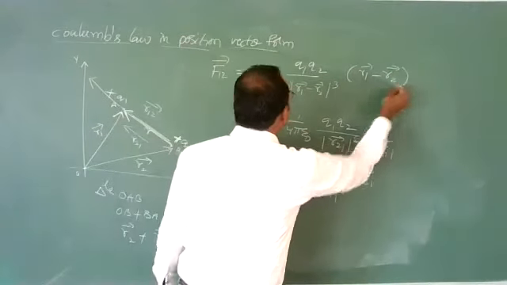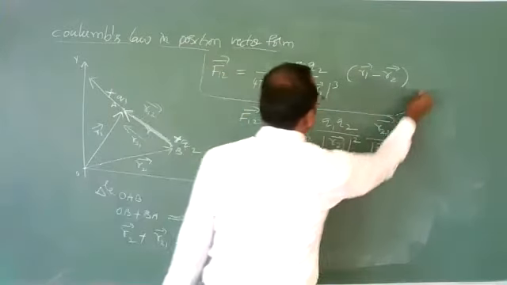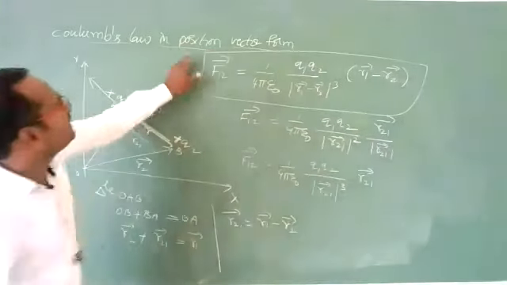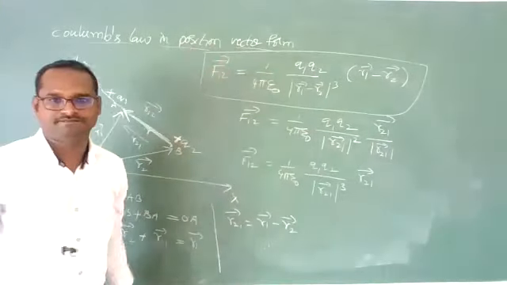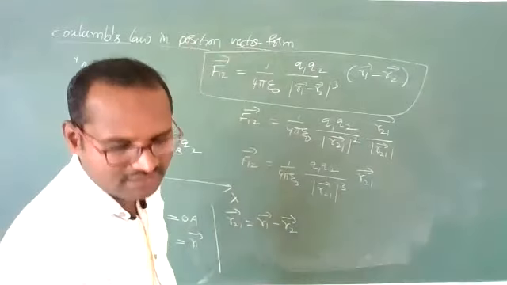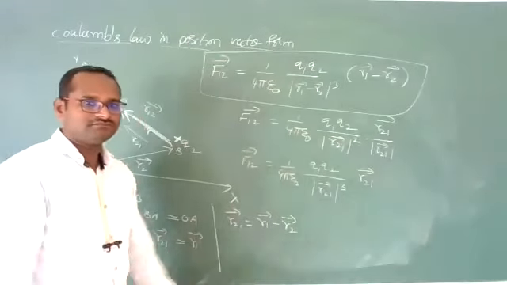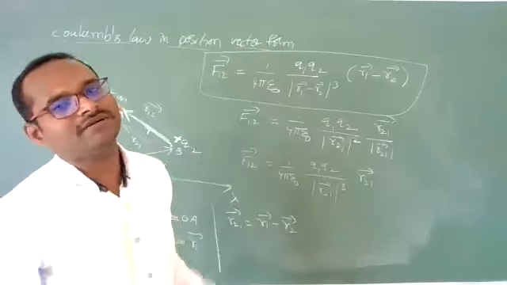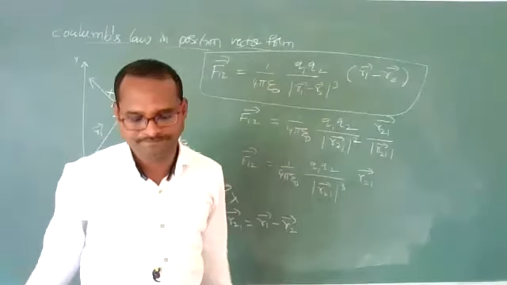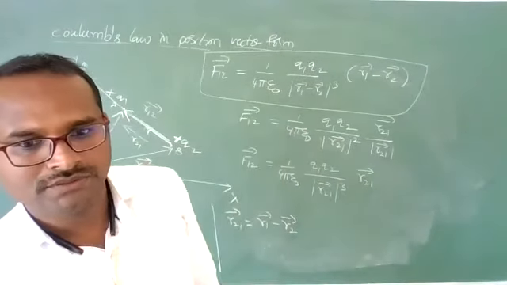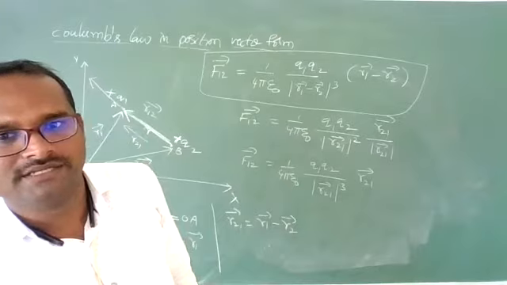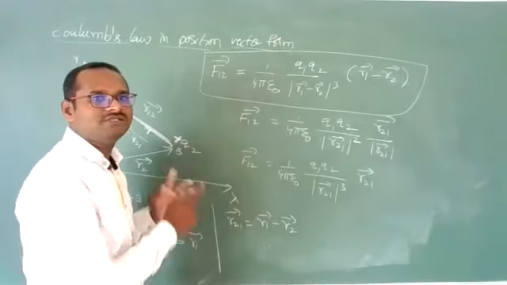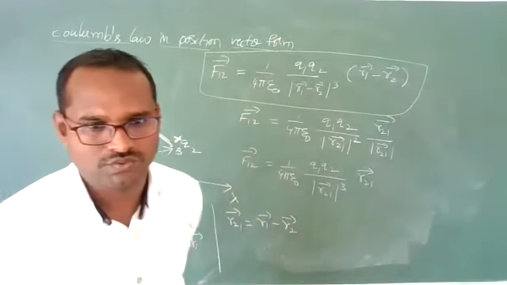This is Coulomb's law in position vector form. In terms of position vector, we can write like this. That's it. Problems will come on this, but we can solve them very easily, and I'll show you that format also. I hope you understand this Coulomb's law in position vector form.